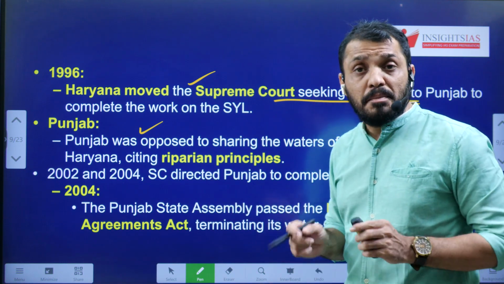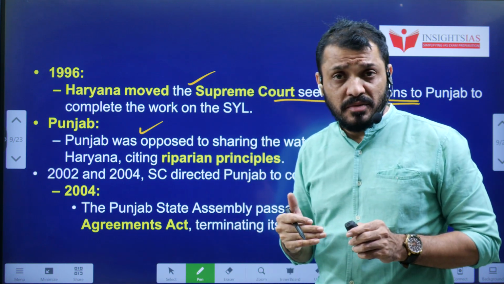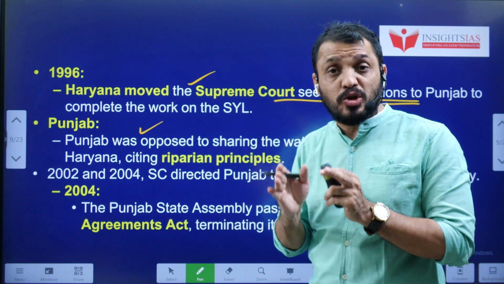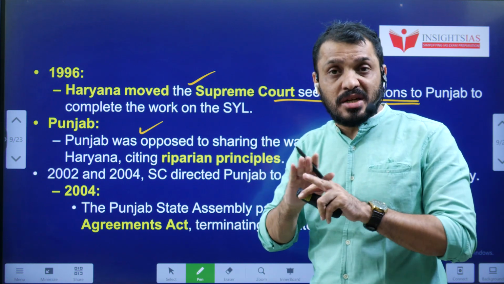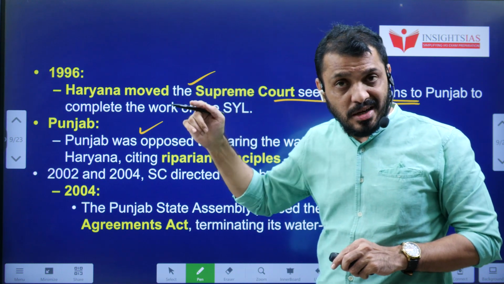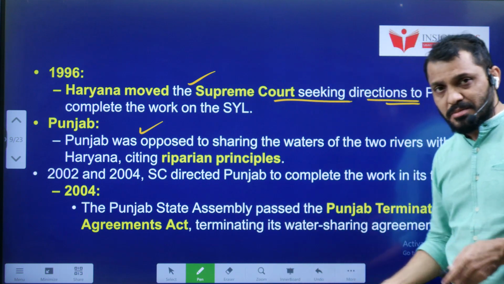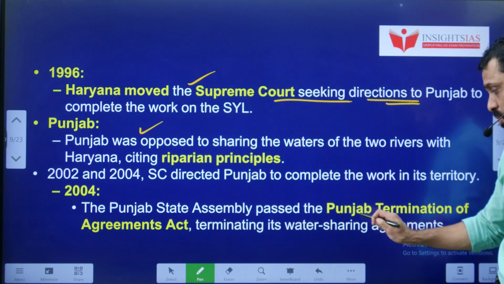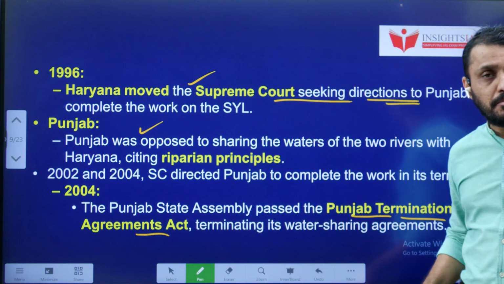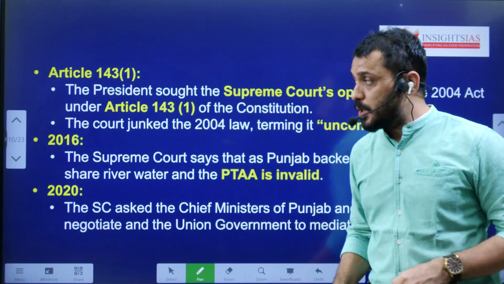In 2004, the Punjab State Assembly passed a law. The law says that whatever agreements were made by the erstwhile Punjab government with respect to river sharing, all those agreements are null and void. That means the 1966 agreement with Haryana is going to be null and void. That is what the Punjab Assembly passed, an act known as the Punjab Termination of Agreements Act, popularly known as PTA.